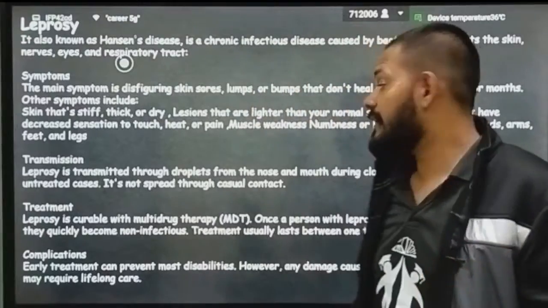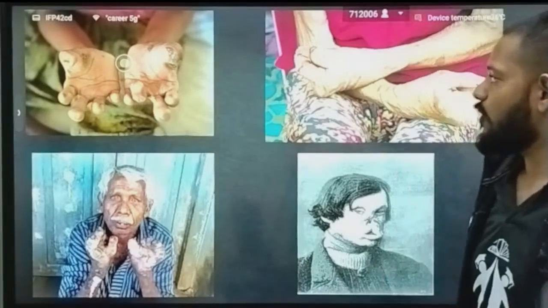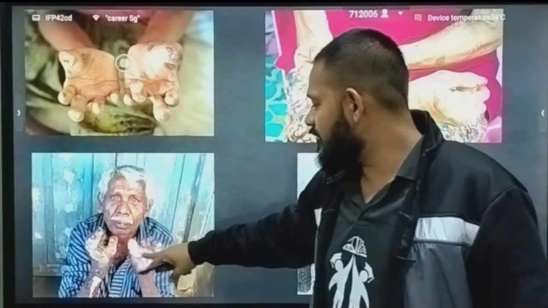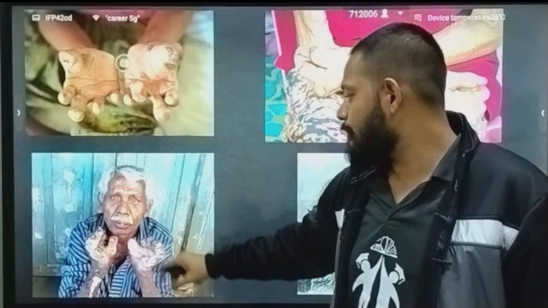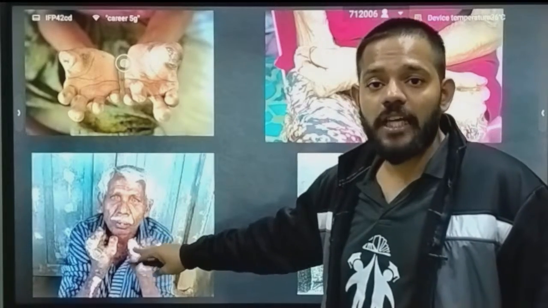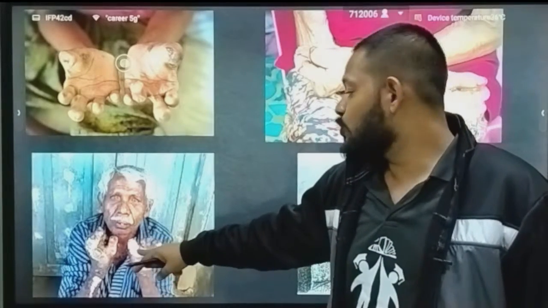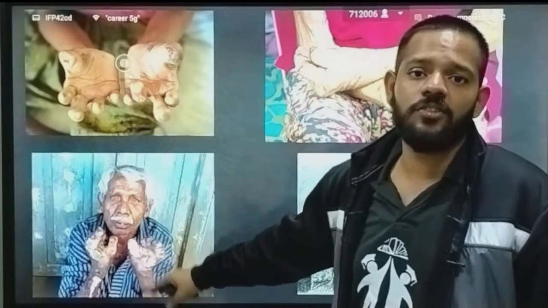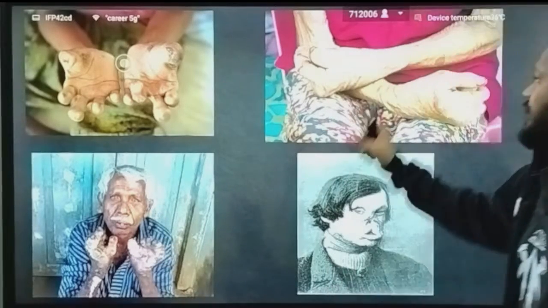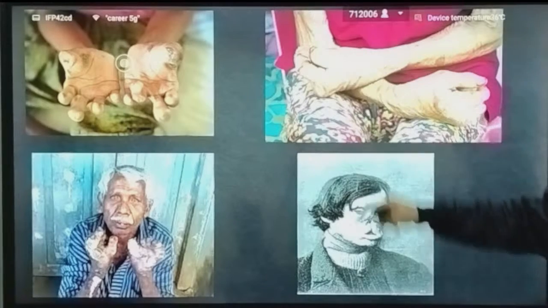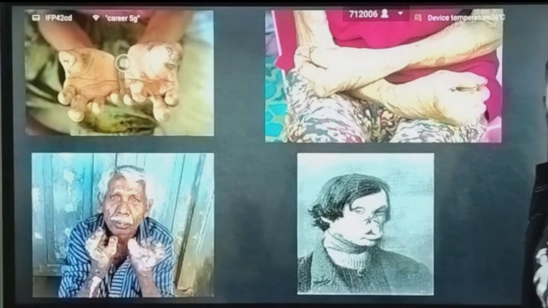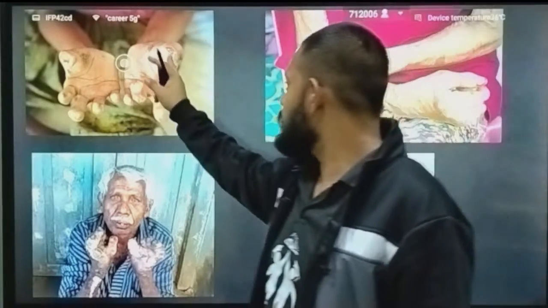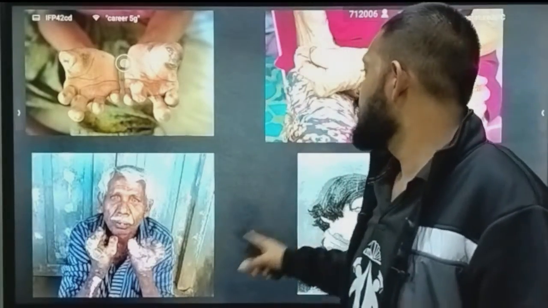Okay, it is a very dangerous disease when your body gets affected. See, this thing will happen. You have to remove these lesions which are affected by leprosy. When you touch these lesions, the person who has this disease does not have any sensation on them. See, that's how it affects the body. It affects any extremity of your body. Hands will be cut off to stop the spread of the infection.